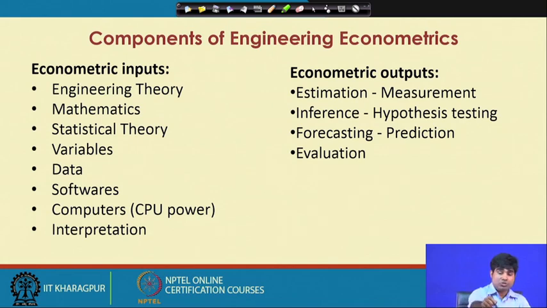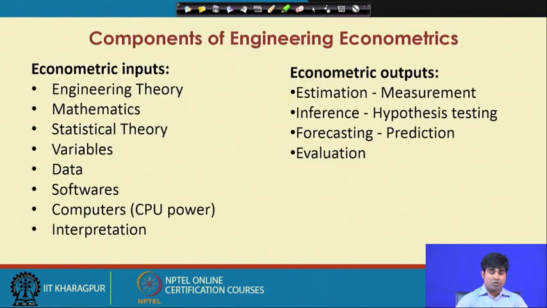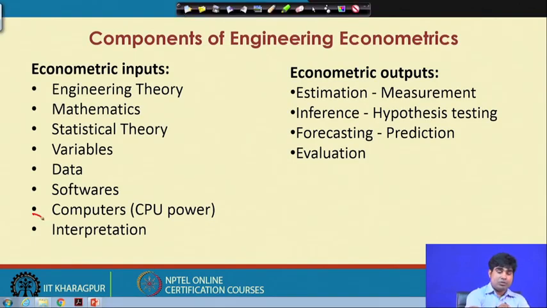It is not so easy actually without the help of a computer to handle the software. So we need computers for installing software to work out particular engineering problems using econometrics, and then finally you go for interpretation.